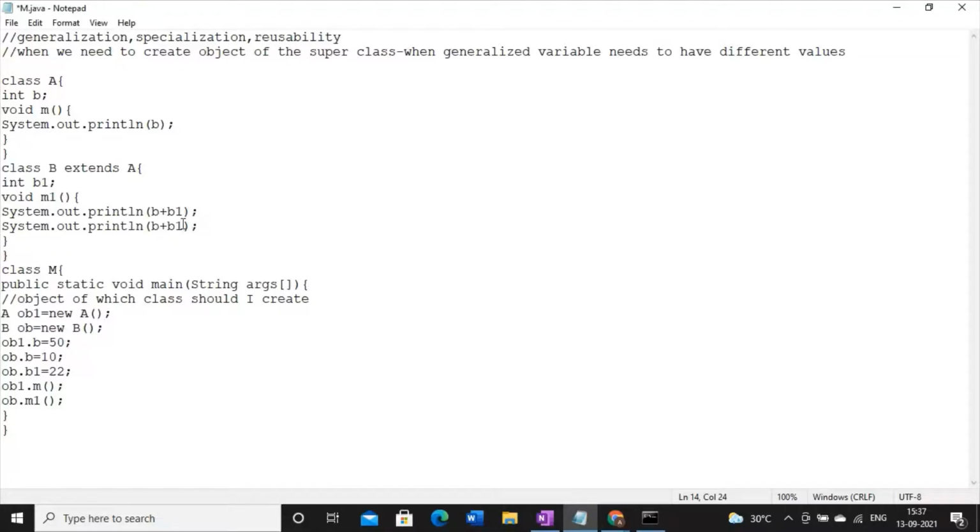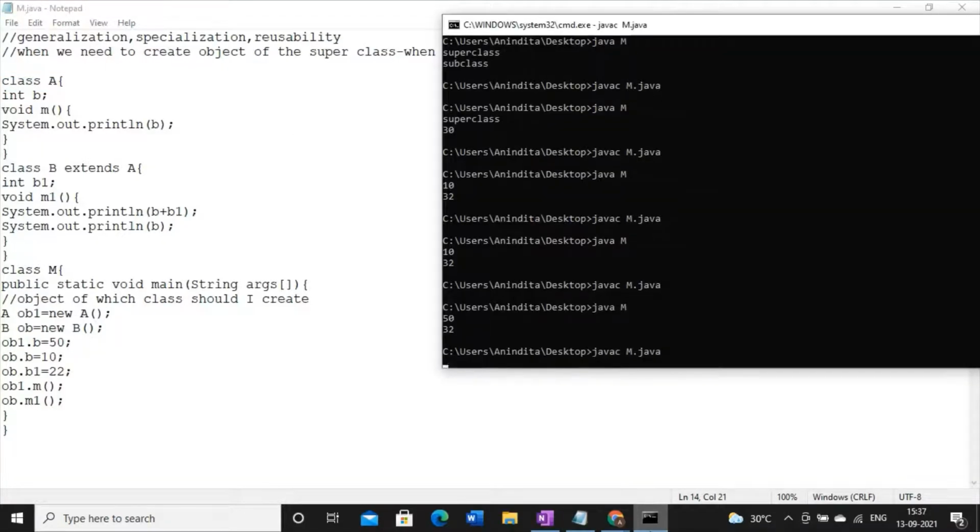Here I'm also printing the value of B. Check the values of B. See, in one case the value of B is 50 and in another case the value of B is 10.